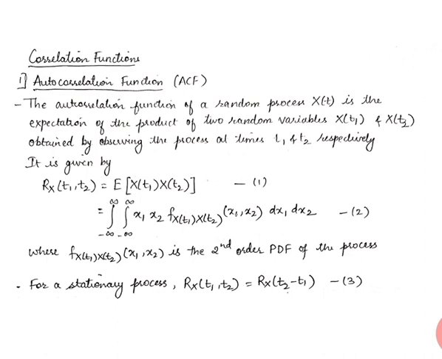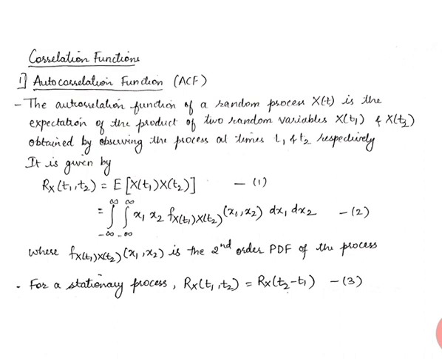We are observing the same process and finding out the similarity of that particular process with itself, but at two different times, for two random variables of the same random process. It is denoted as capital Rx of t1 comma t2, t1 and t2 being the two time instances at which we are finding it out. It is given by the expectation of x of t1 multiplied with x of t2.